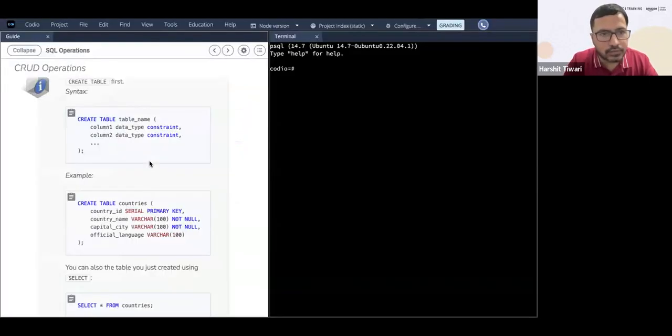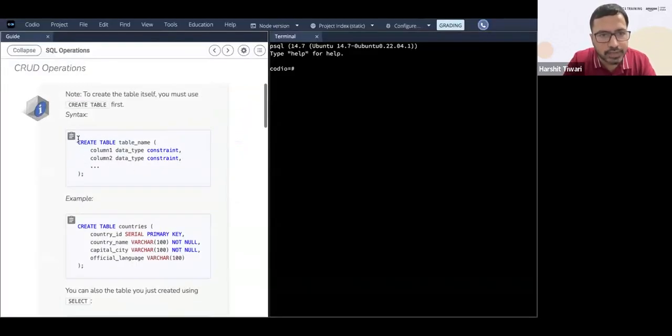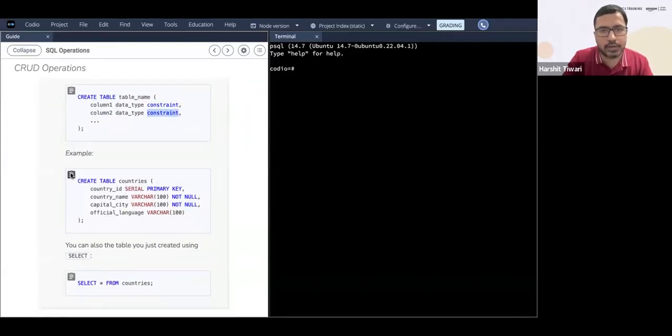All right. Makes sense, right? So this is the syntax. Create table and the table name, and inside this bracket, you have column one. What is the data type of the column? Any constraints that you want to add? Column two, what is the data type of the column? Any constraints that you want to add? So this is what we'll do.